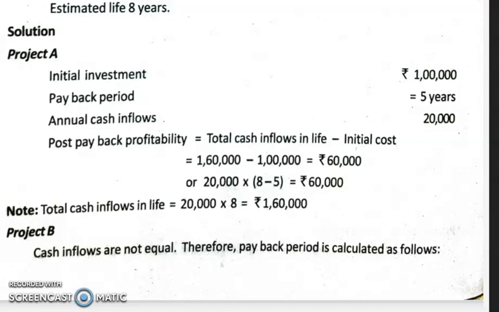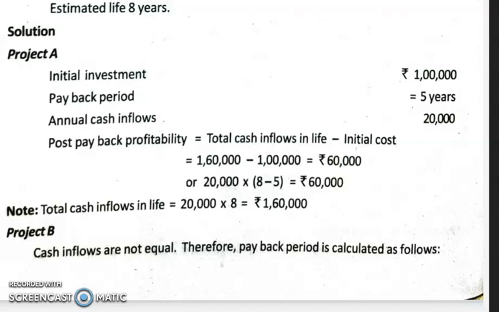Or you can use the second formula, which is not necessary: 20,000 into 8 minus 5, which is equal to 60,000. 20,000 is the annual cash inflow since the amount is equal every year, into the life of the project 8 minus payback period 5, which is equal to 60,000. So better to use the first method, which is simpler.